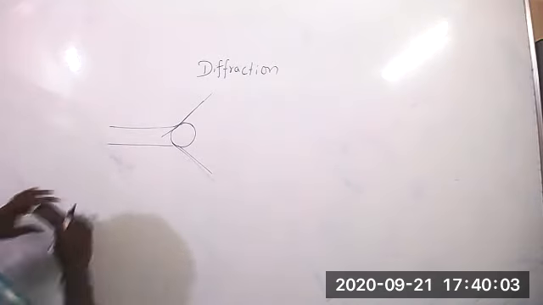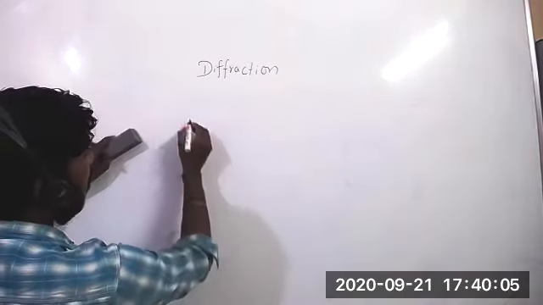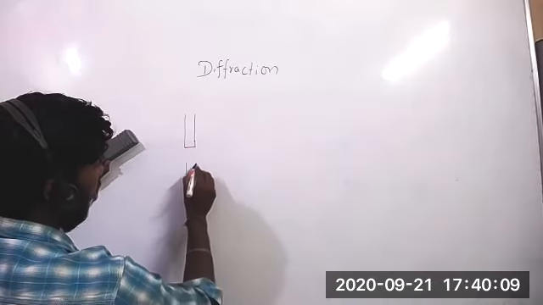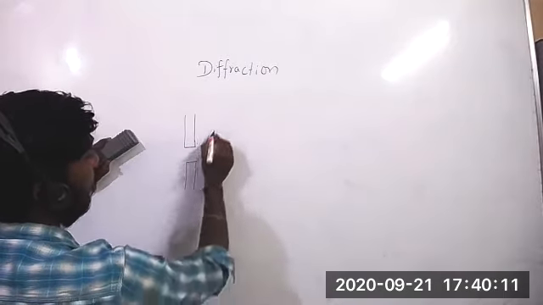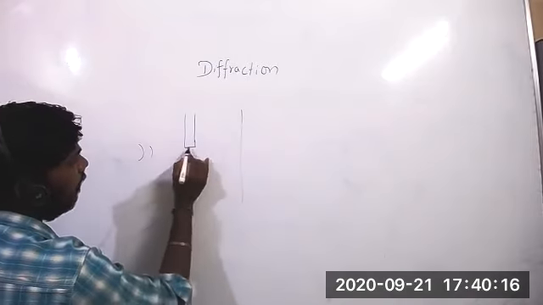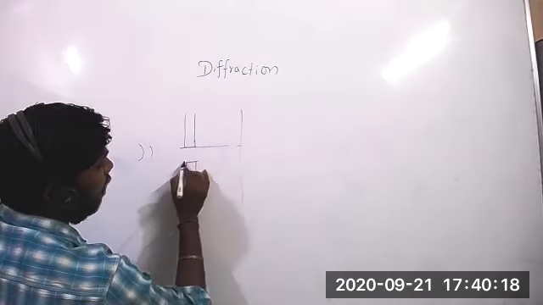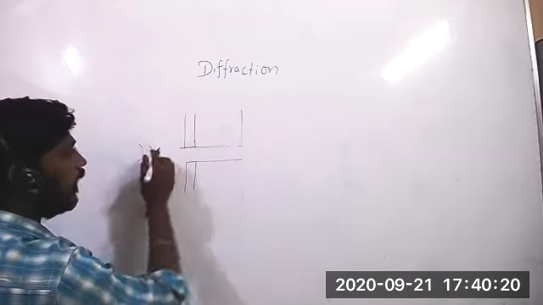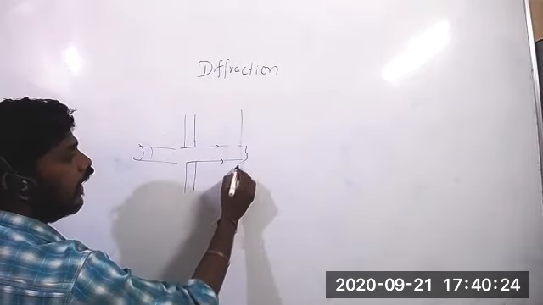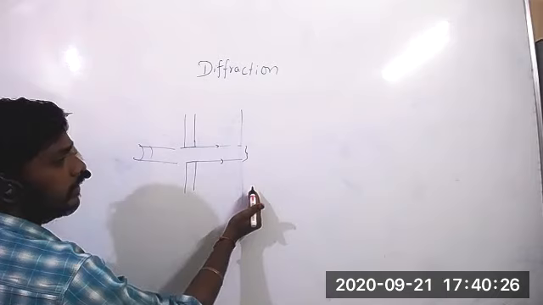So how I explain, if you take a slit, it is the slit. If light is traveling in the straight direction, light goes like this and it will come. It will be bright, the remaining are shadow regions.